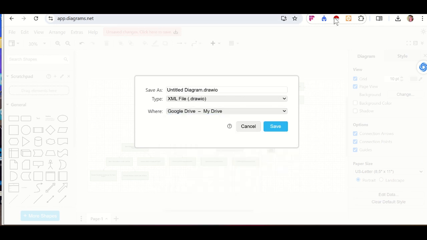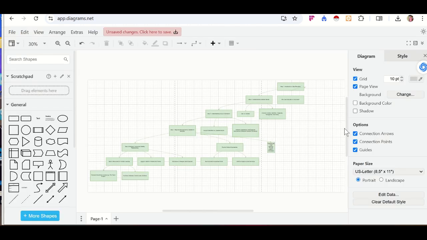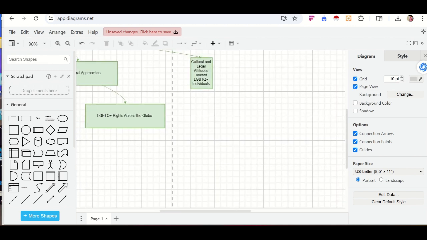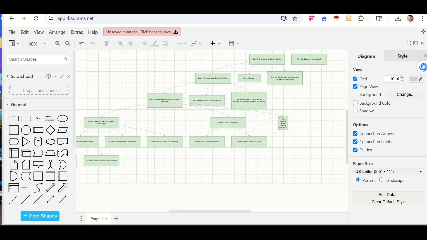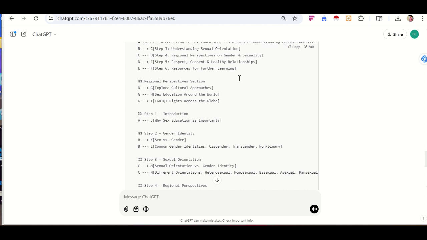So I hope you find this video very helpful, right? That's exactly what we do on our channel. I go out to give you something very unique, something you will not find anywhere else. So you can actually use this method, this workflow, for any process you want to learn, right?